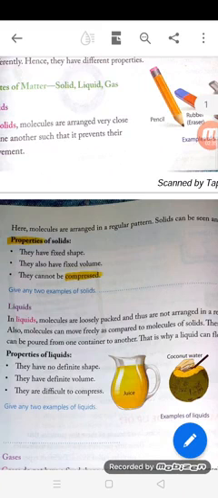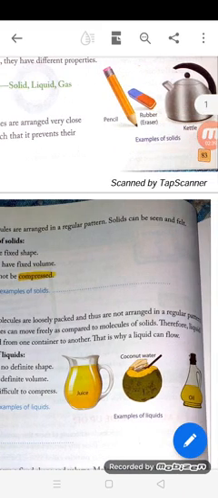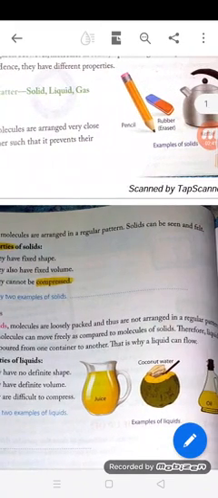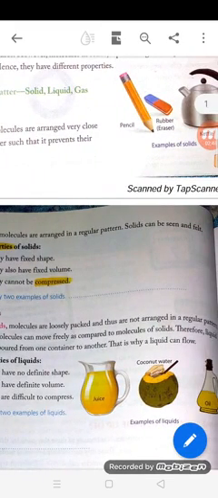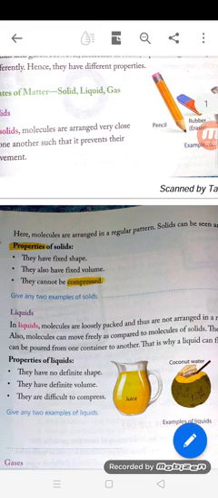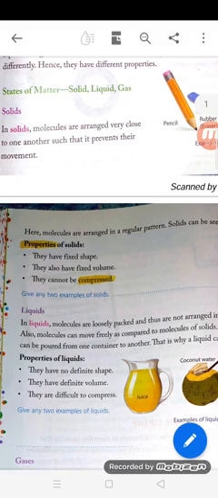Here molecules are arranged in a regular pattern. So, solids can be seen and felt. That is why we can feel a solid and it can be seen. And the molecular arrangement of solids is in a regular pattern.